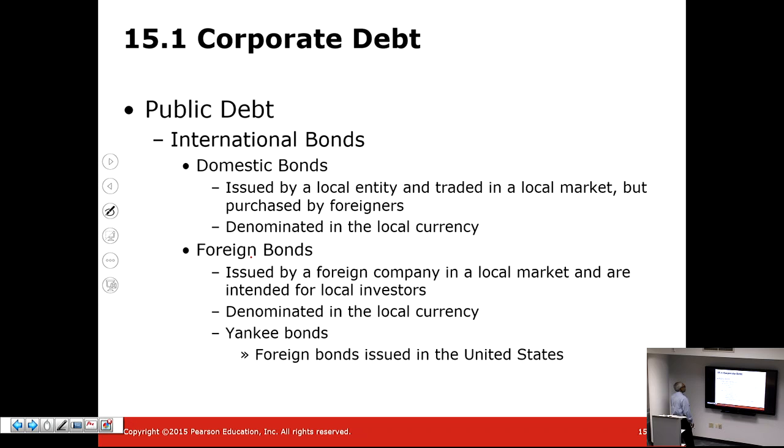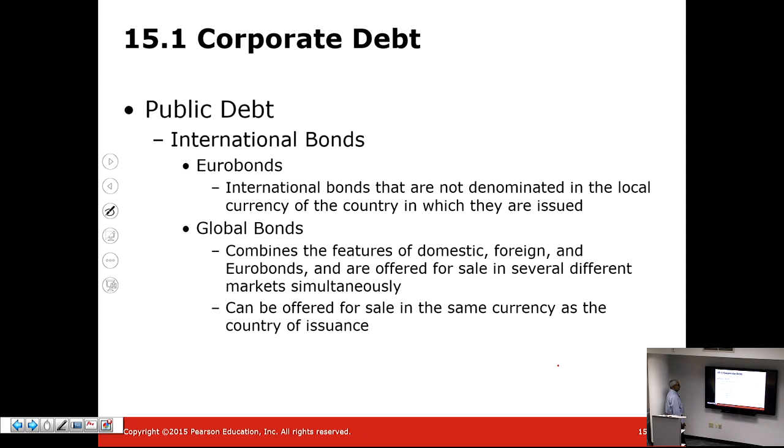Public debt can also be in the form of international bonds. Domestic bonds, of course, are issued by the local entity and traded in the local market, but are purchased by foreigners. So they can be denominated in local currency. Foreign bonds are issued by foreign companies in a local market and are intended for local investors. So they're denominated in local currencies also. Yankee bonds are often viewed as foreign bonds that are issued in the United States. So a bond for a British company being sold in the United States would be viewed as a Yankee bond.